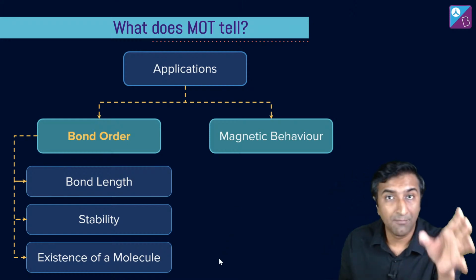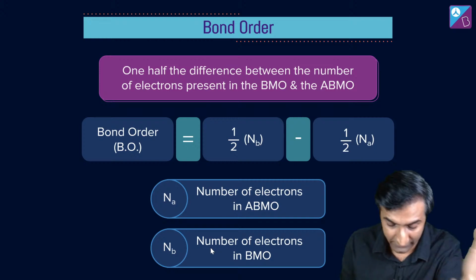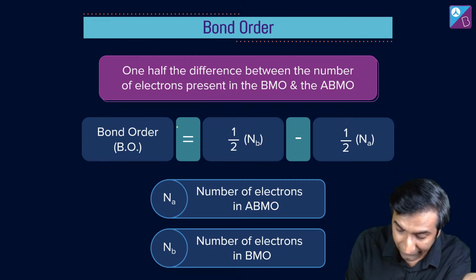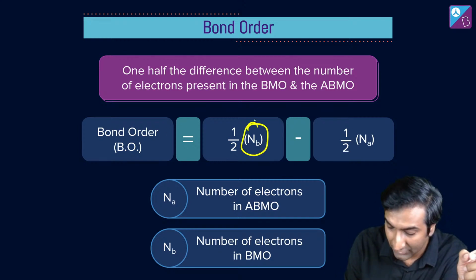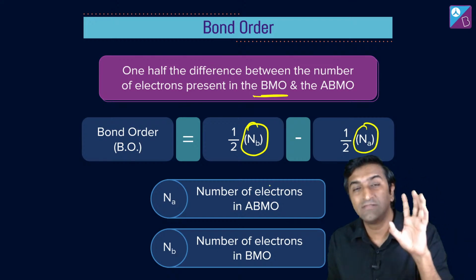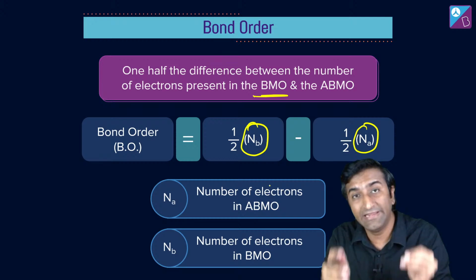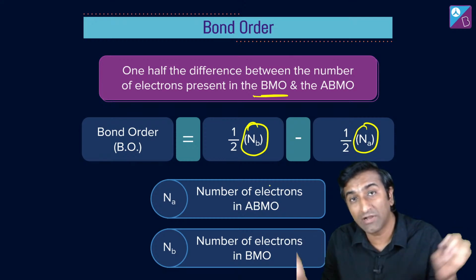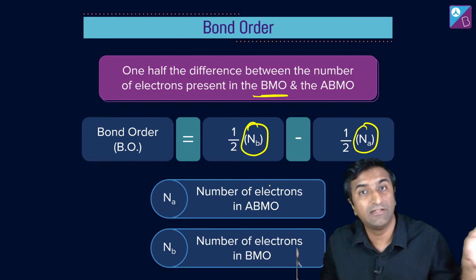Cool. Let's talk about bond order in some detail. How do you actually calculate it? This is the formula for it, okay? It's half the total number of bonding electrons minus anti-bonding electrons, okay? What does this mean? कि मेरे पास जितने भी electrons हैं totally in bonding orbitals minus total number of electrons in anti-bonding orbitals, divide the whole thing by 2.